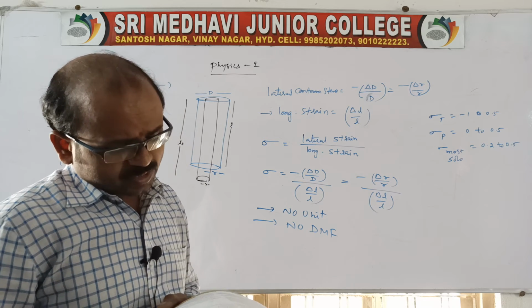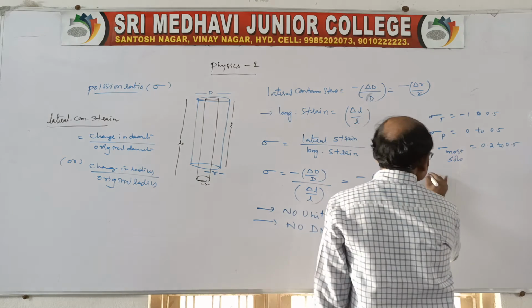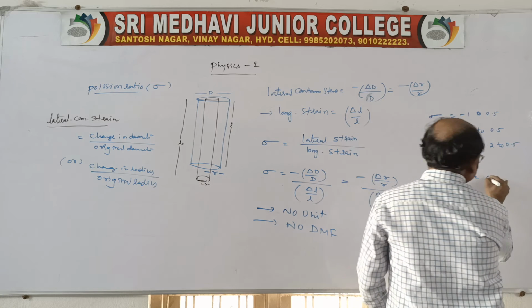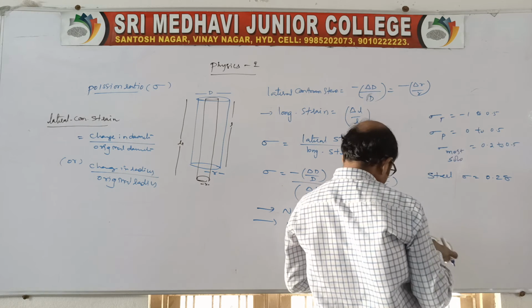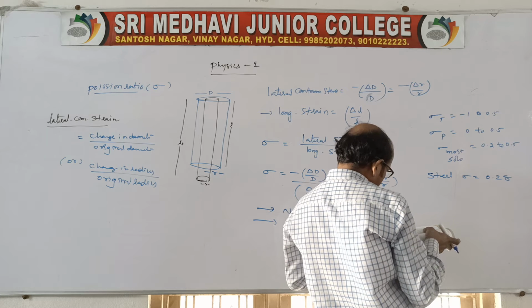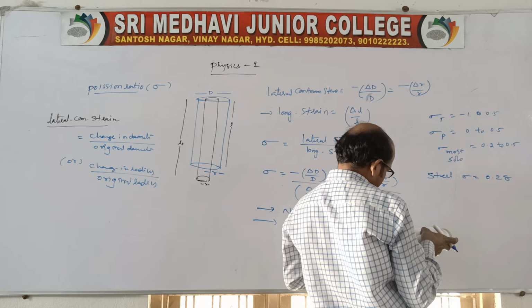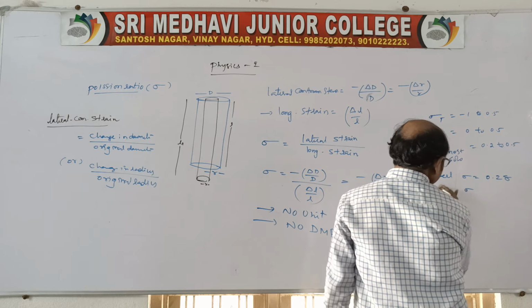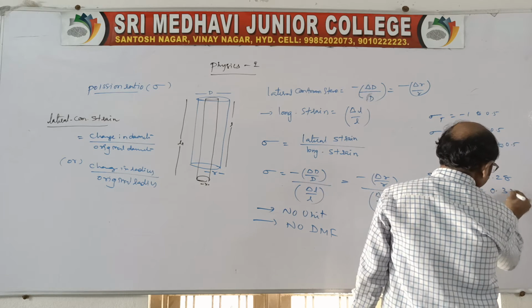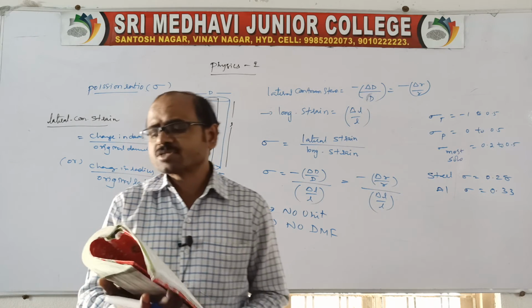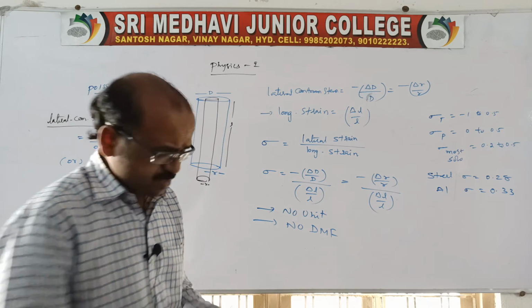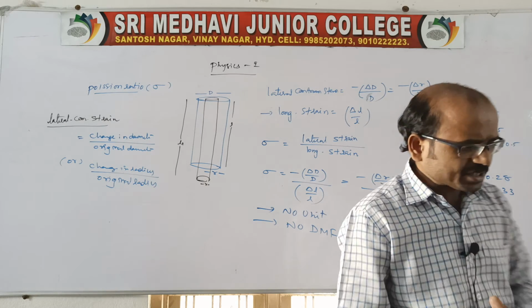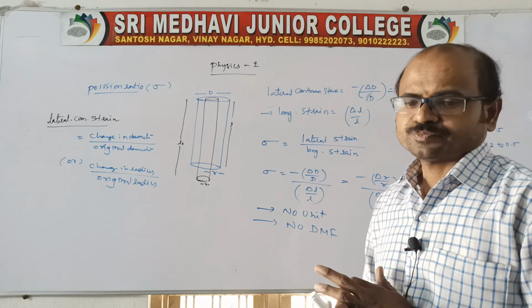Is it okay now? Suppose I take steel, the value of sigma on average is 0.28. If I take aluminium and its alloys, we get 0.33. Most of the solids, that is what I am telling, lie between about 0.2 to 0.5. So this is the explanation related to Poisson's ratio.